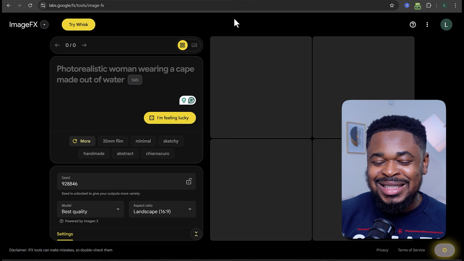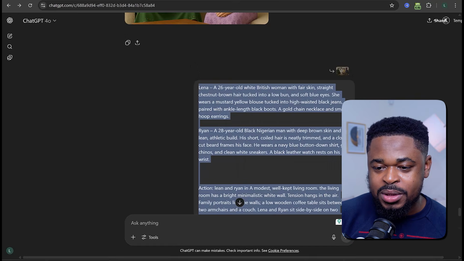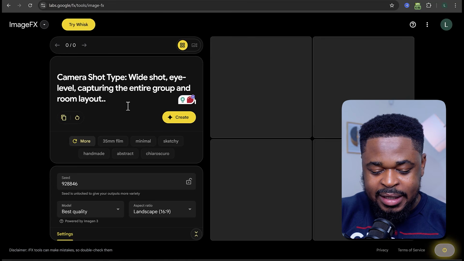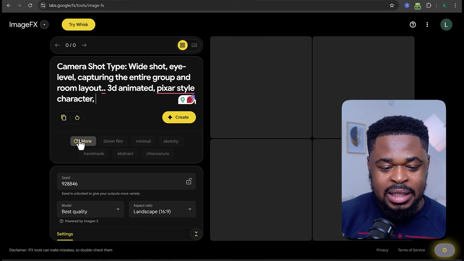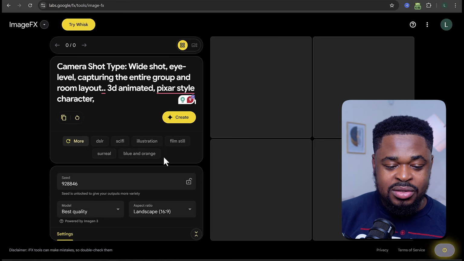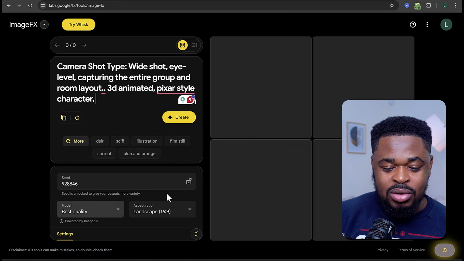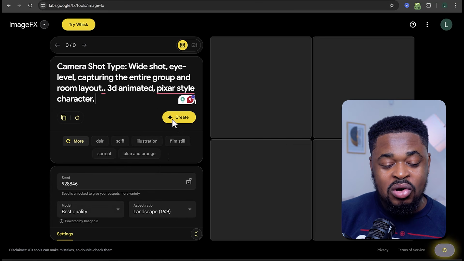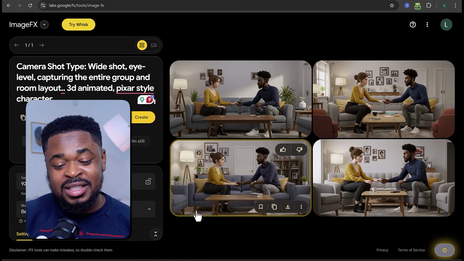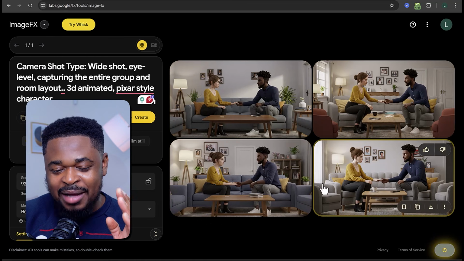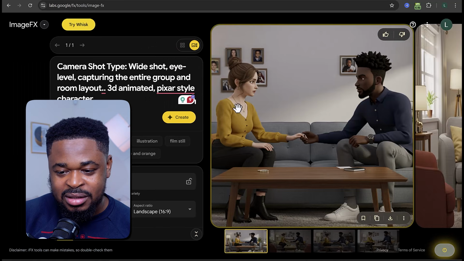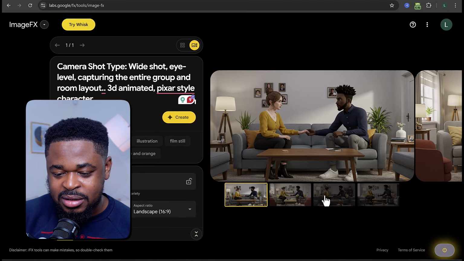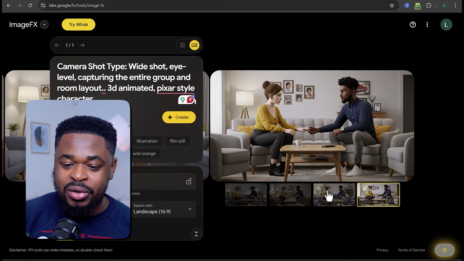Now we are going to copy this same prompt here. We copy this prompt and then we paste it here. And then we add the tag 3D animated Pixar style character and all that. So if you click on more, you'll be able to add other tags. So once you have this, you're going to scroll down and then click on best quality, set the aspect ratio and click on create. You can see that Google ImageFX has generated images, 4 different images, and these look absolutely beautiful. You can see it looks clearer, even clearer than ChatGPT. Now this looks good. It's very good. So you can use this for your story videos.